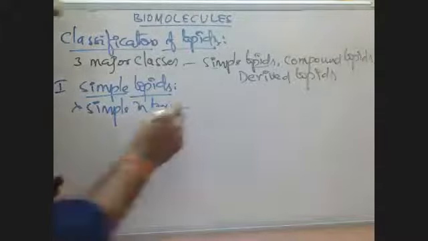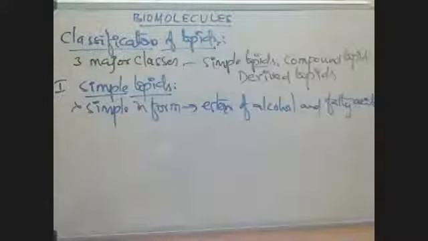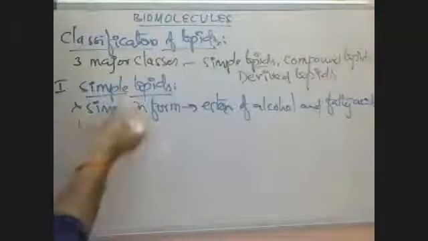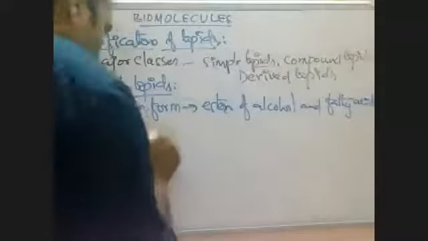Simply, what are simple lipids? These are esters of alcohol and fatty acids. Alcohols and fatty acids combine and form esters, and those esters are called simple lipids. These simple lipids are again divided into 2 types. One is oils and fats.